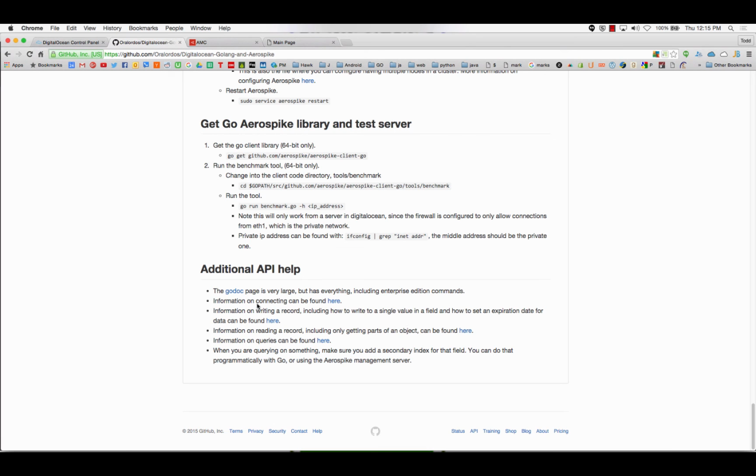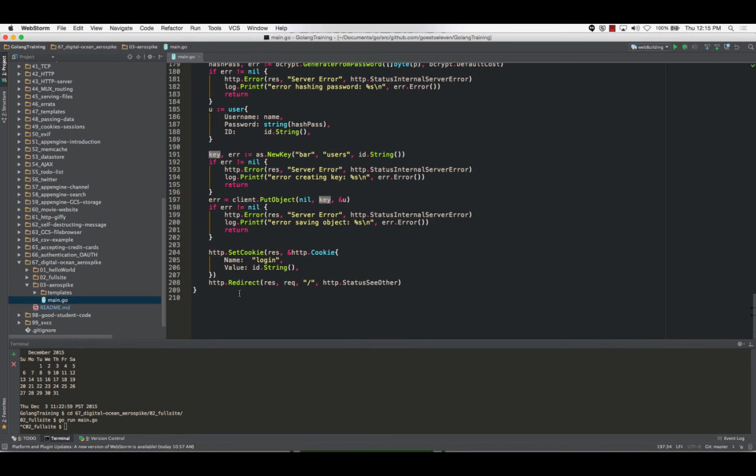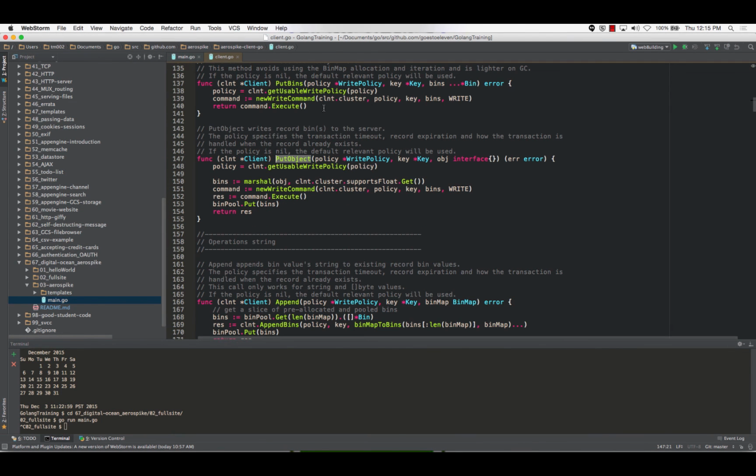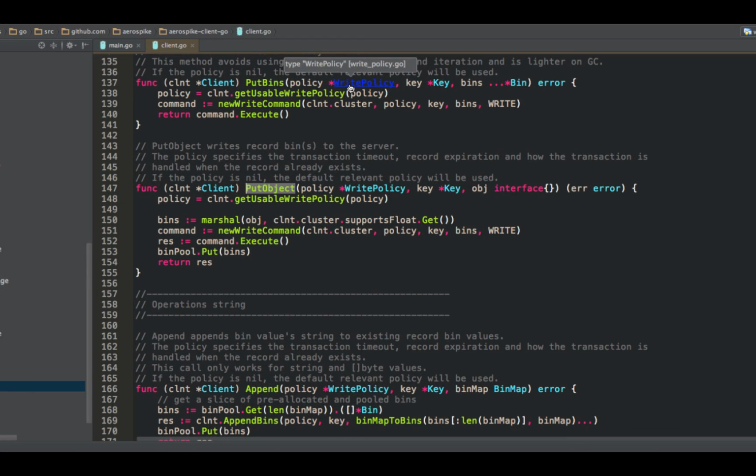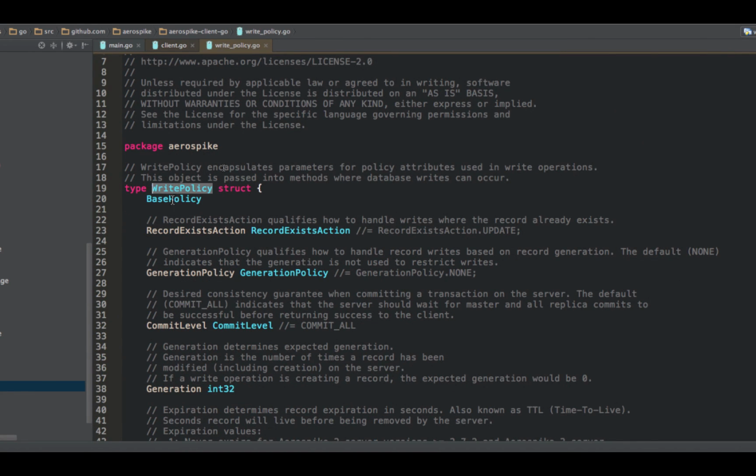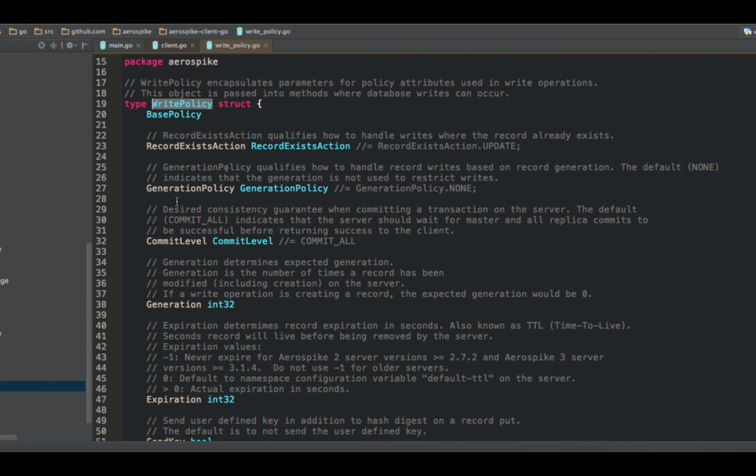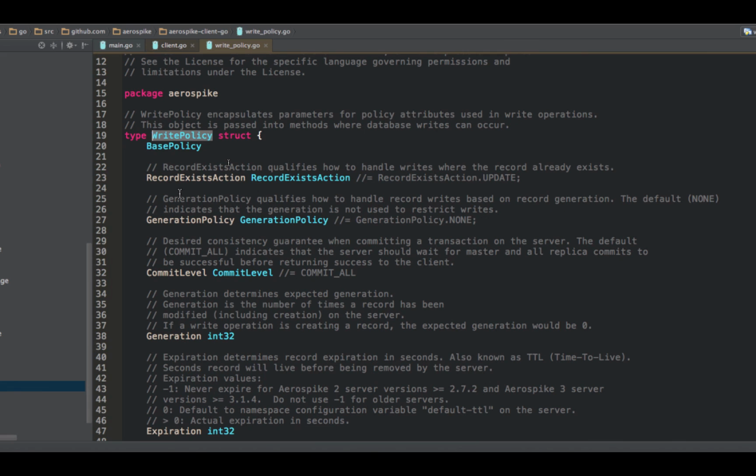So the policy is a little bit of code that tells basically options. For put object, it needs a write policy, which has record exists action.